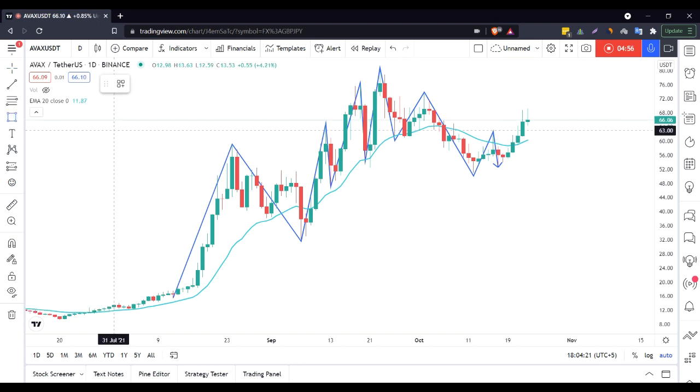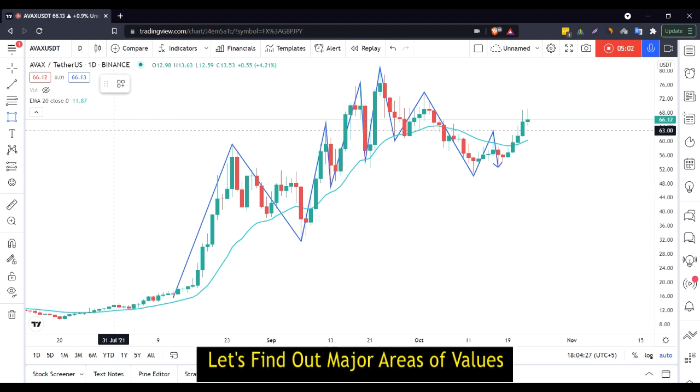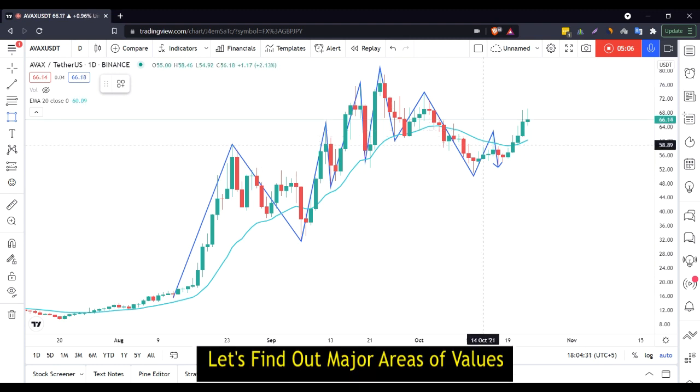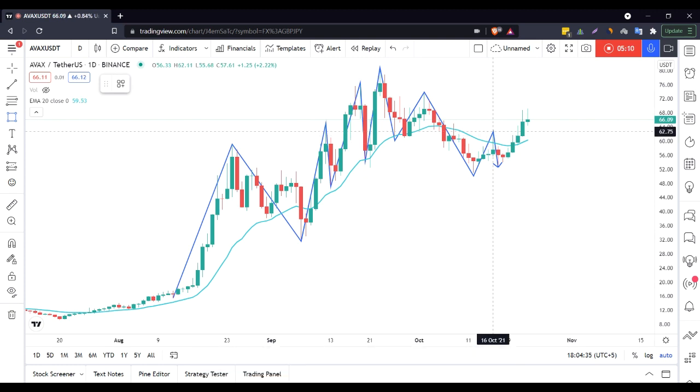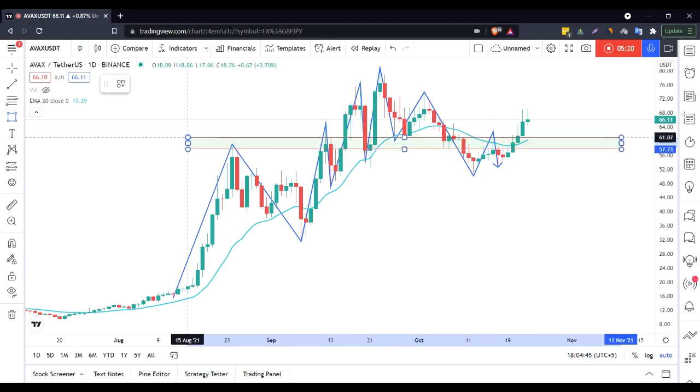Let's identify the major areas of value for the market to move forward to our second step of the trading rule. So market has broken this recent structure of value to me because it is the most recent swing high to me. So let's create our structure around this swing high.